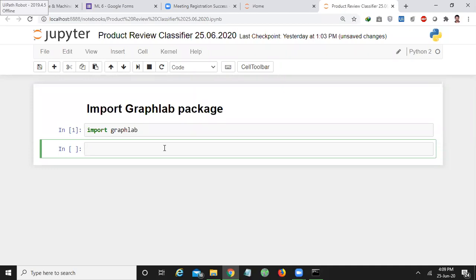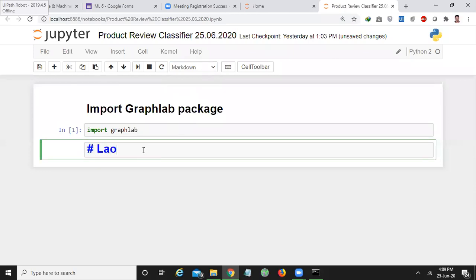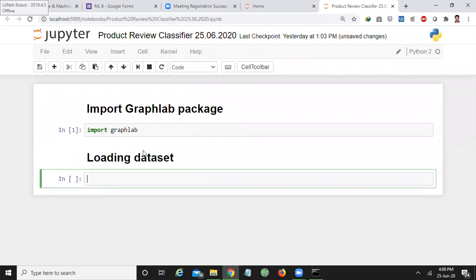Okay, so successfully imported. Now the second step is loading the data set. For loading the data set, I will name it reviews. Reviews is equal to GraphLab dot SFrame.